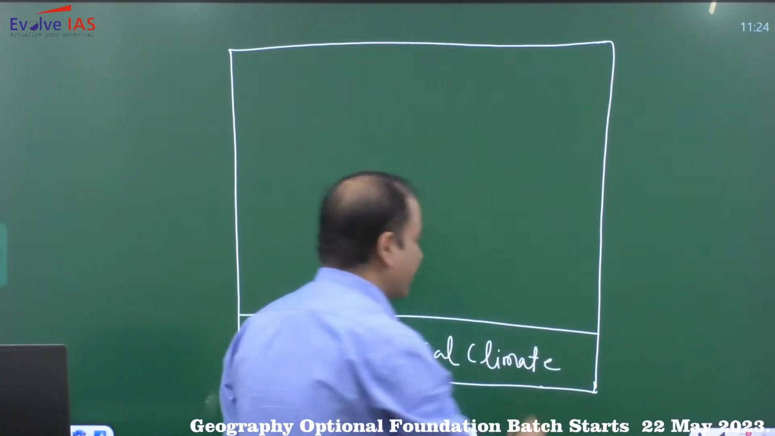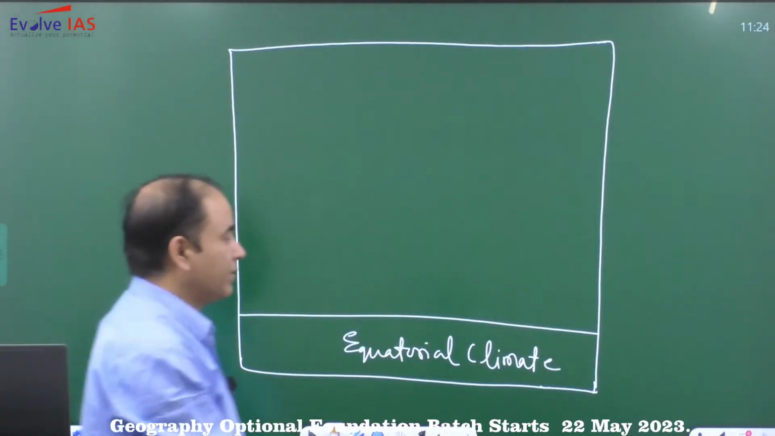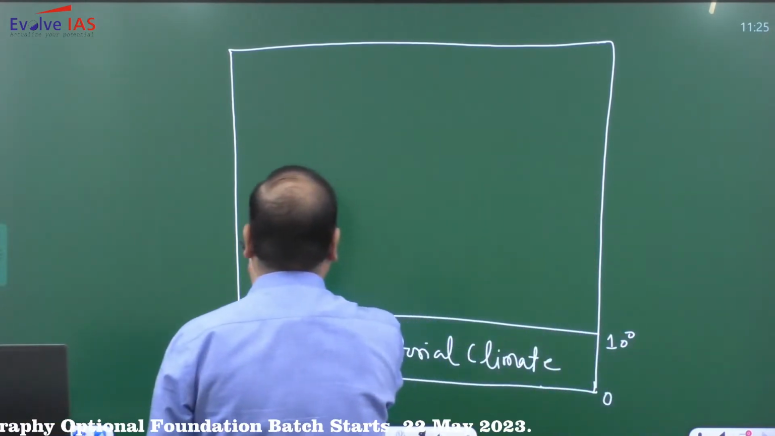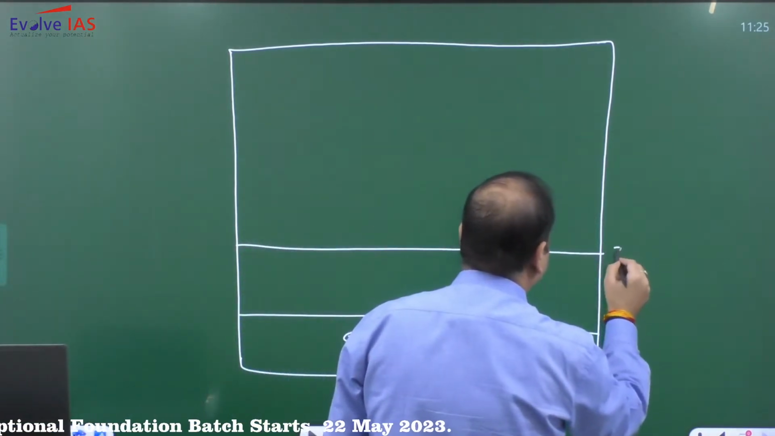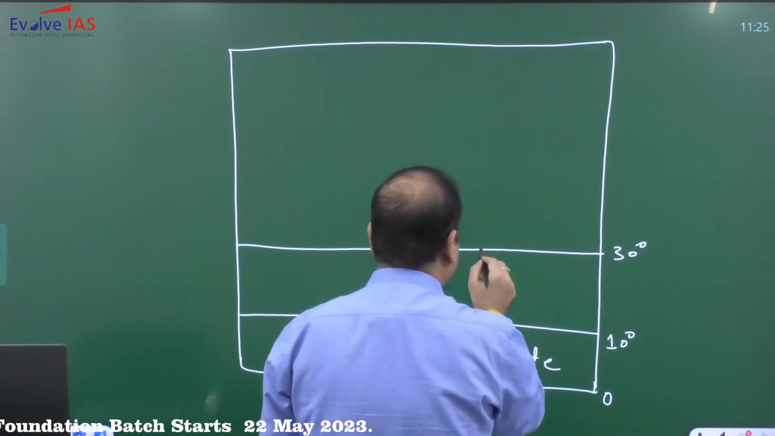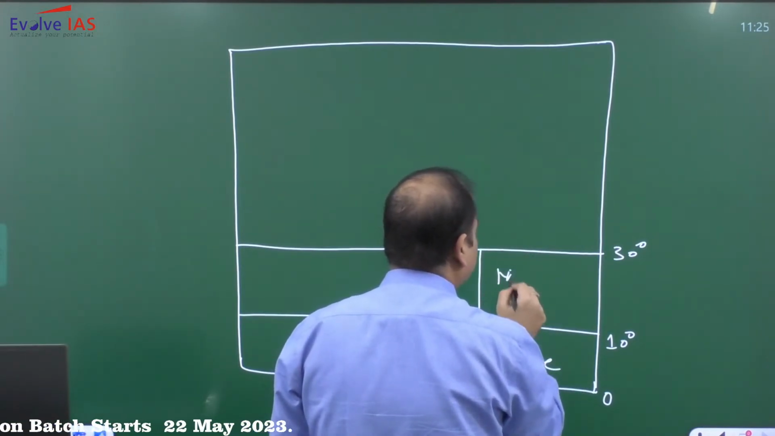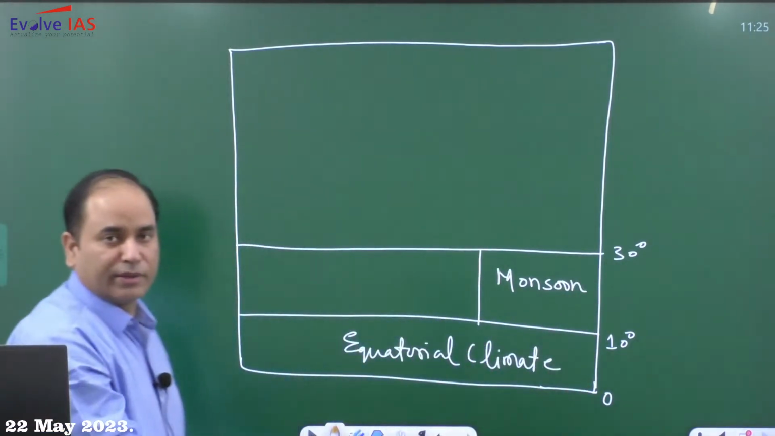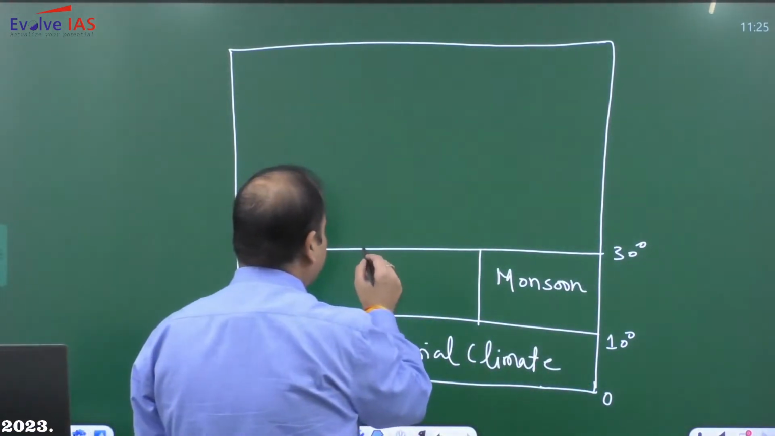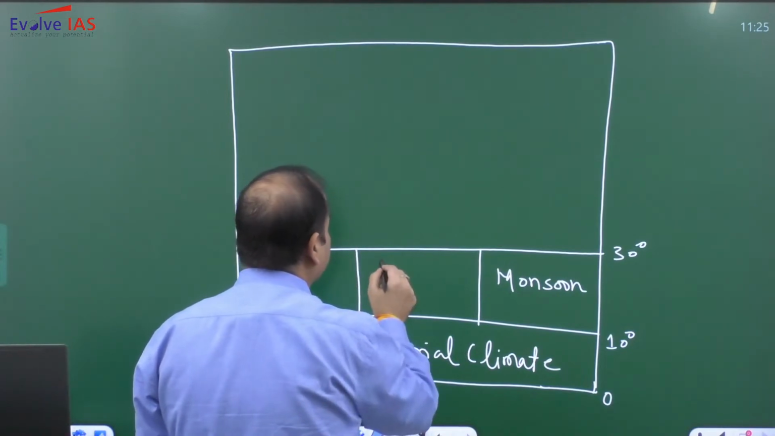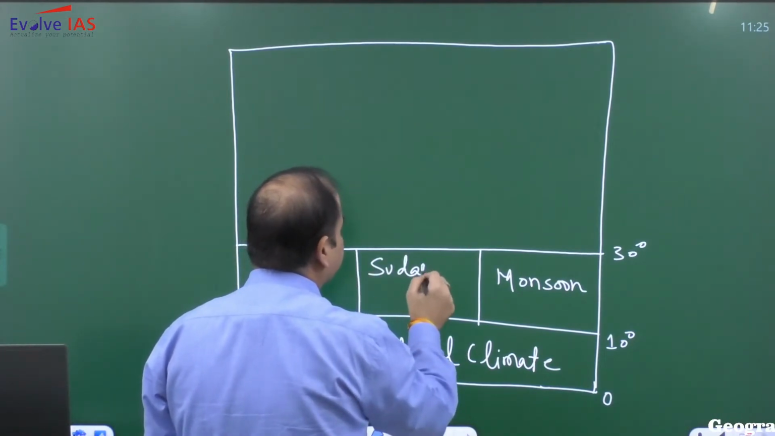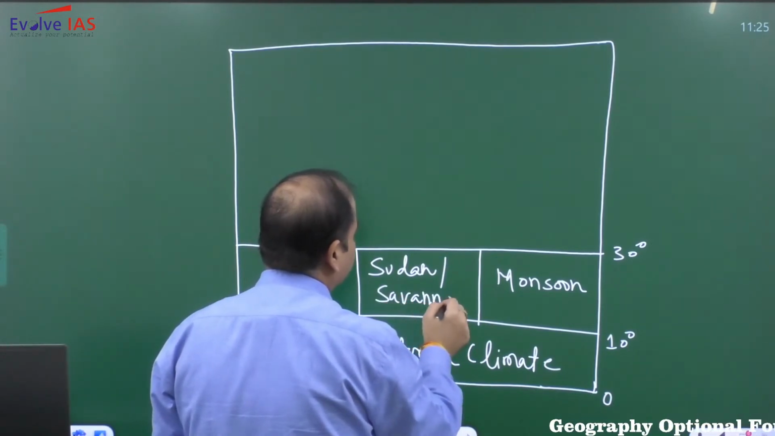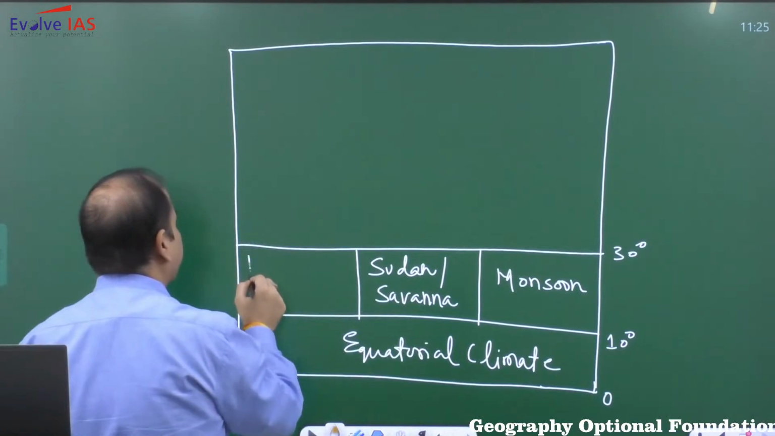So nearby the equator we have equatorial climate. Around 0 degree to 10 degree you will have an equatorial climate. Then between 10 degree to 30 degree on the eastern side we have the monsoon climate. Monsoon climate is also present in our country. Then in the interior part we have the Sudan climate, savanna climate. And then we have hot desert.